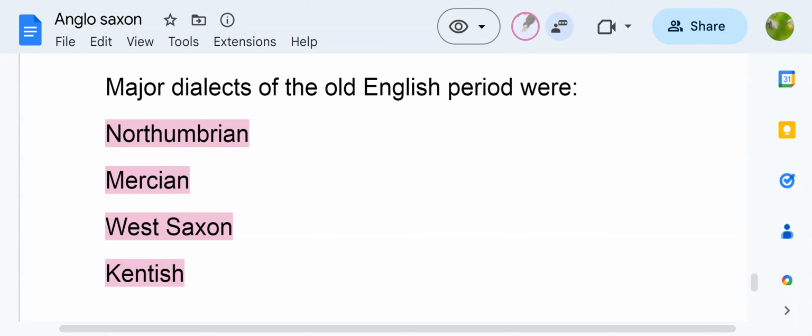They are actually dialects. So Northumbrian, Mercian, West Saxon, and Kentish, and you can understand they have originated from the names of the places: Northumbria, Mercia, Wessex, Kent. These are the places, and according to the places' names, the names of dialects have originated.